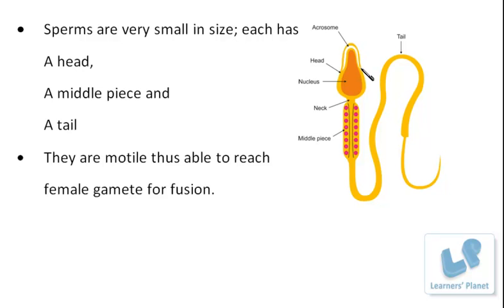You can see here in this picture also. This upper part is known as the head region, and towards the anterior side in the head region there is a part known as the acrosome. It is this part which is responsible for recognizing the presence of the ovum, and it helps in penetrating inside the ovum.